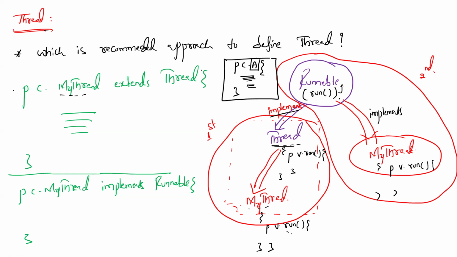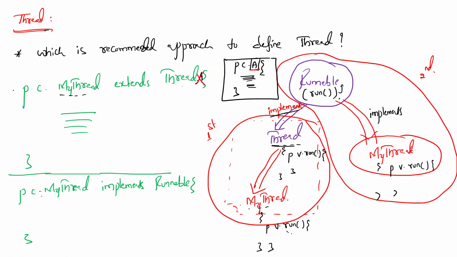Is it possible? No, because if we use Thread class and A class at the same time, that becomes multiple inheritance at a class level. Java doesn't support multiple inheritance at a class level. It means with the first approach, we are missing the opportunity of using one more class at the same time.